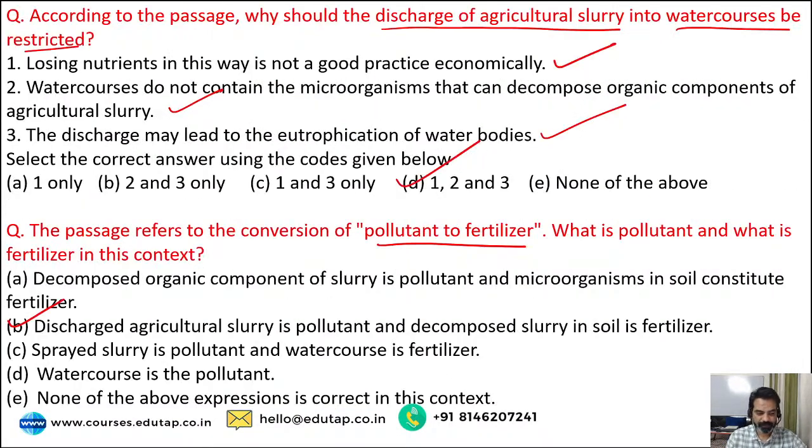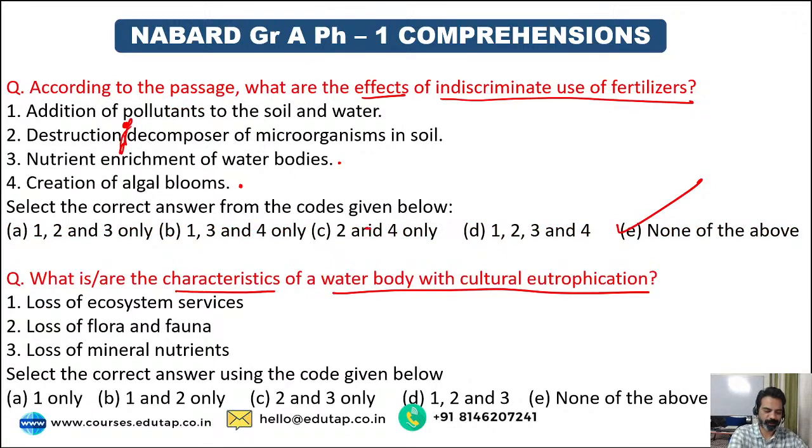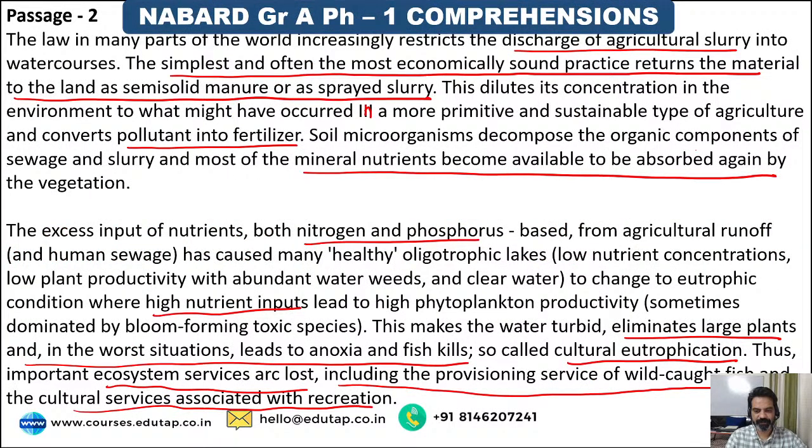Guys, correct option is, you know what? Option number B. See, loss of ecosystem services, it is given. Loss of flora and fauna, it is given. But loss of mineral nutrients, no. Addition of mineral nutrients, he has said. Eutrophic lakes. Read carefully the first line.